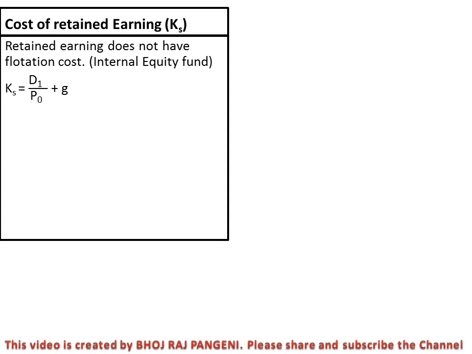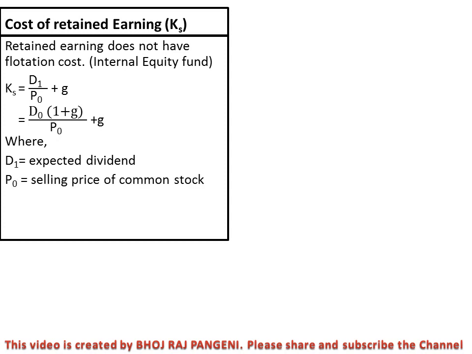Now Ks equals D1 upon P0 plus g. This is the Gordon model of pricing the security, or D0(1 plus g) upon P0 plus g, whichever formula. Here D1 is the expected dividend, P0 is the selling price of common stock, and D0 is the last year's dividend, the just paid dividend. D1 is the expected future dividend that we are going to receive in the future.